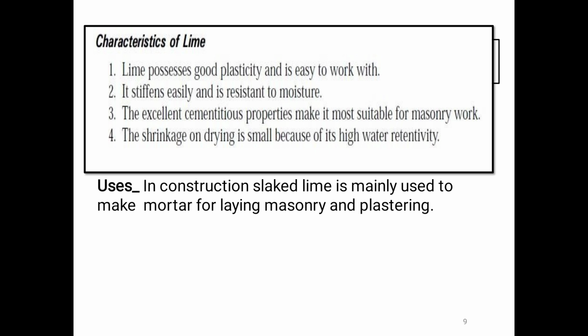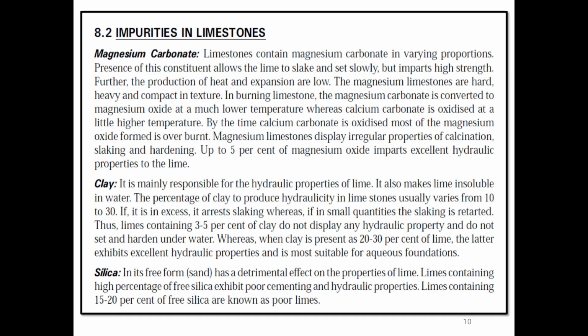Uses of lime. It is used for plastering of walls and ceilings. It is used for whitewashing and also as a base coat for distempers. It is used for making mortar for masonry work. It can be mixed with Portland cement. It is used in the production of glass.